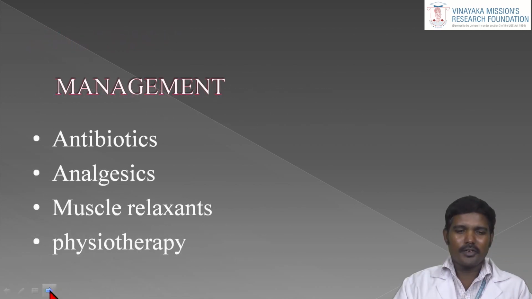We give antibiotics, and pain management with analgesics, muscle relaxants and physiotherapy. For example, with an inferior alveolar nerve block, we usually block the mandibular nerve. When infection happens, the patient gets trismus and is unable to open the mouth. At that time we give muscle relaxants and antibiotics, because the infection puts the patient in trismus. And physiotherapy is a very important thing to relieve the trismus from the infection.